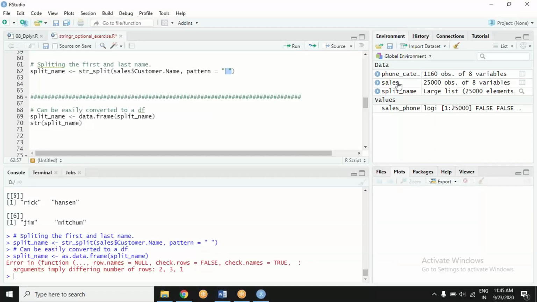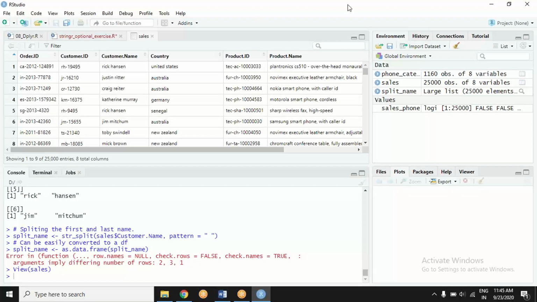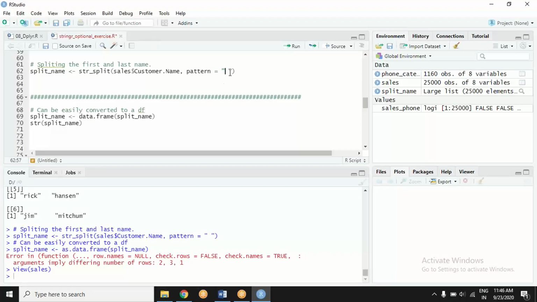So what I mean to say is, in this sales dataset, we will catch hold of this column and we will start splitting first name. When there is space, it should split. Then second value, if there is further space, it should again split. If there is still space again further, and so on. Yes, that's the idea. That's how it will work.